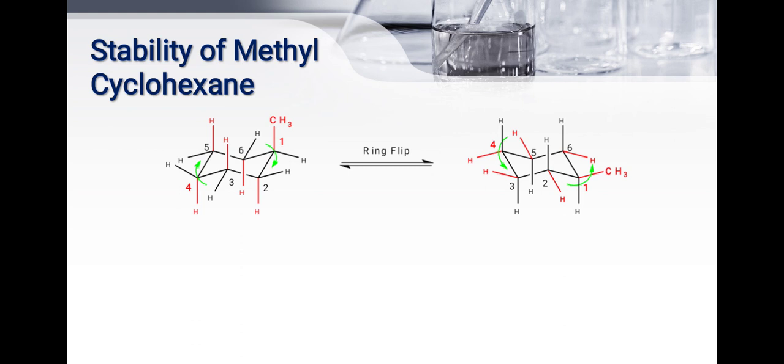Then see the stability of methyl cyclohexane. This is the cyclohexane ring. Here the methyl group is present at the first carbon. When the ring flips, we already discussed ring flipping. When the ring flips, the first carbon goes to the position of second, second goes to the position of third, third goes to the position of fourth, fourth goes to the position of fifth, fifth goes to the position of sixth, and sixth goes to the position of first carbon. See here, when the ring flips, the methyl group of first position goes to the position of second carbon atom.